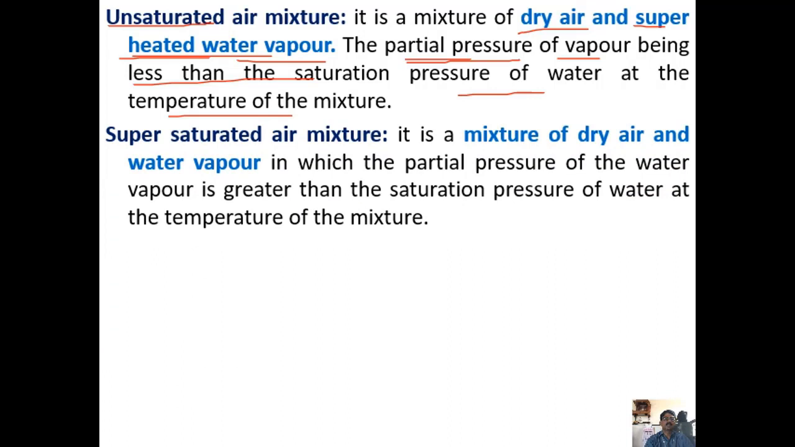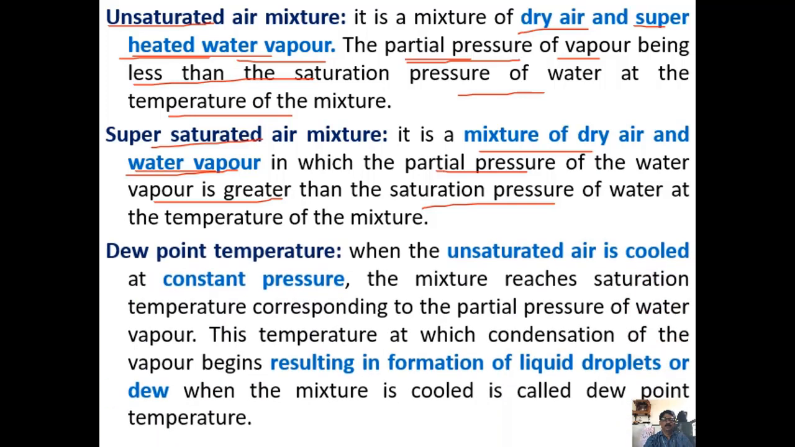Now, the supersaturated air mixture. It is a mixture of dry air and water vapor. Here the partial pressure of the water vapor is greater than the saturation pressure. So partial pressure is more, but the saturation pressure at the given temperature is less. That means this temperature is also less. It has not yet reached saturation. The water vapor is not yet saturated. That is why it is called the supersaturated air mixture, because it is a mixture of dry air and the water vapor.